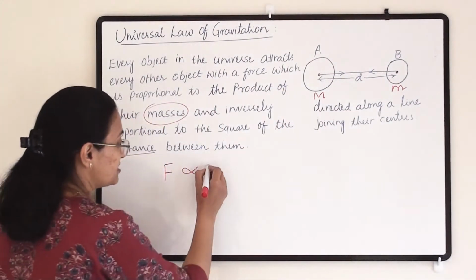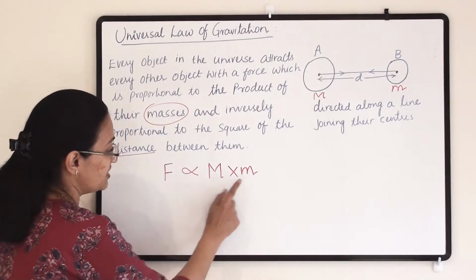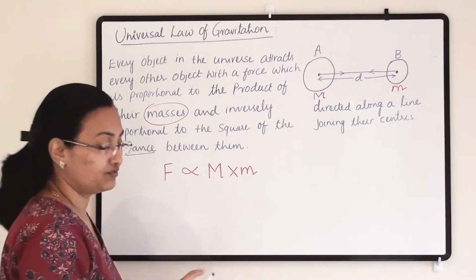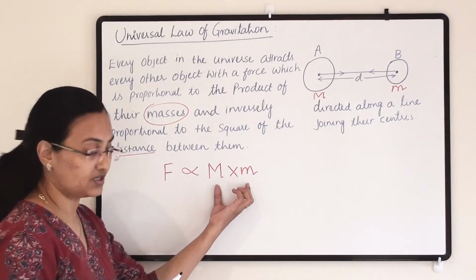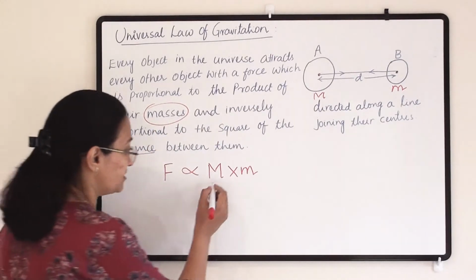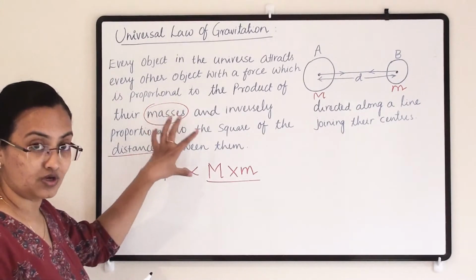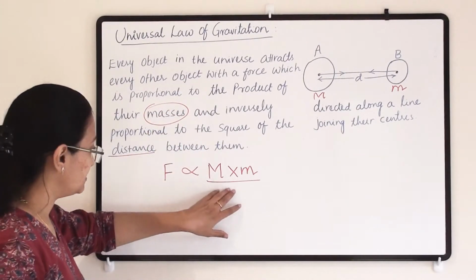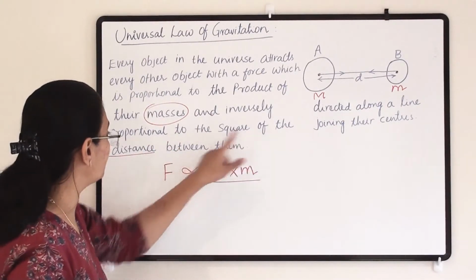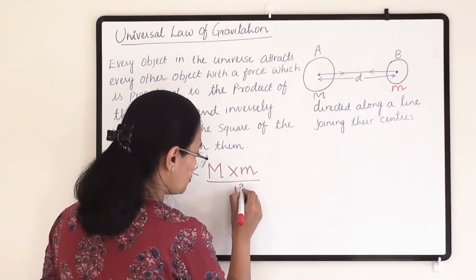And it is inversely proportional, which means that term will come in the denominator, to the square of the distance between them. The distance between them is d, and that is squared.